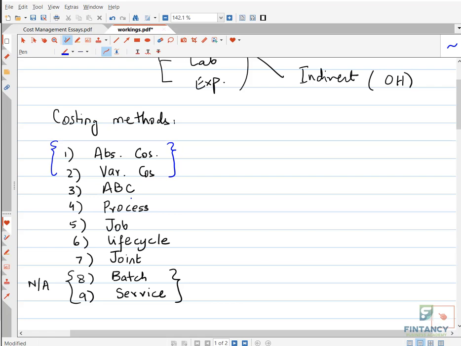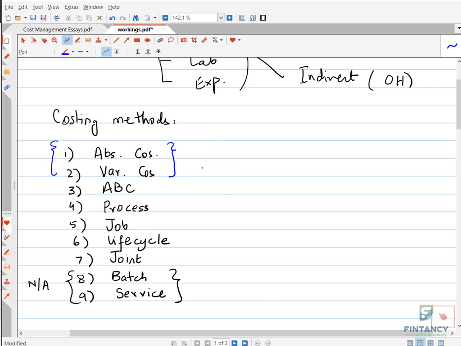This is included in detail in your CMA Part 2 area. Those who have taken CMA Part 2 classes know very well that we have done the pricing area, and we talked about target costing in detail. We have done essay questions on that. So that will come in detail in Part 2. Here we will just study the concept, what exactly target costing is.